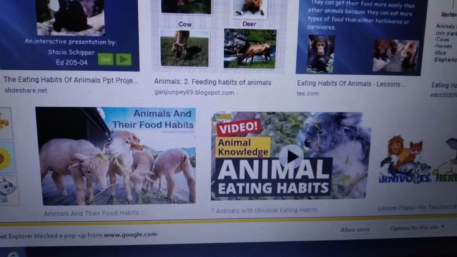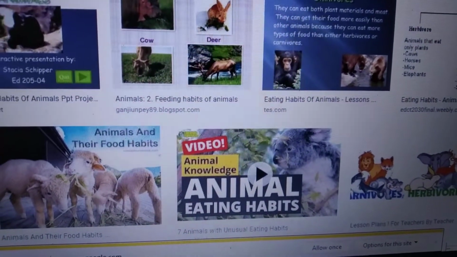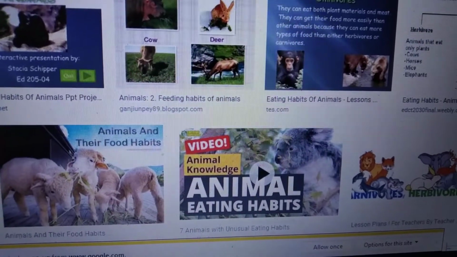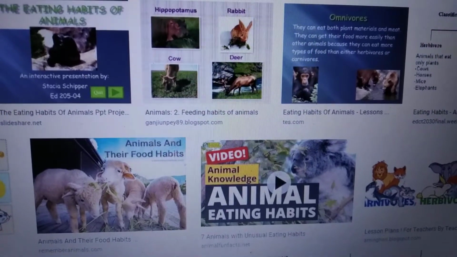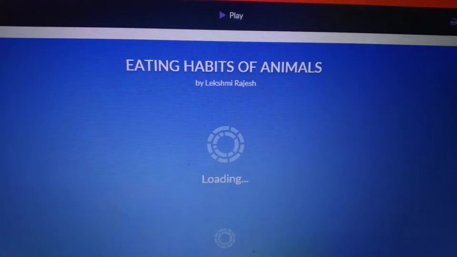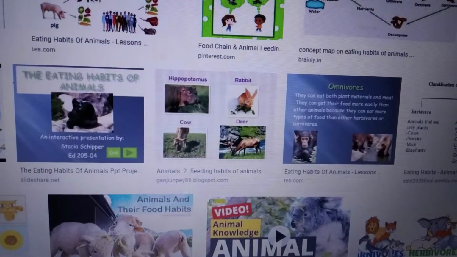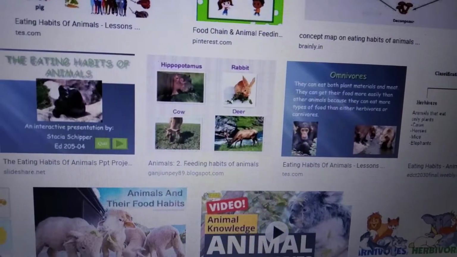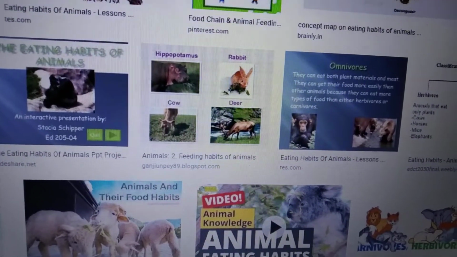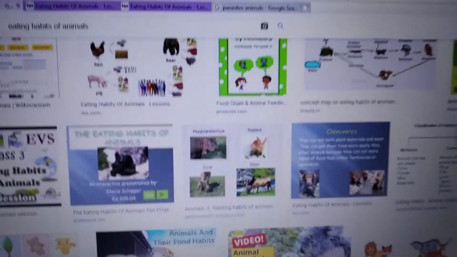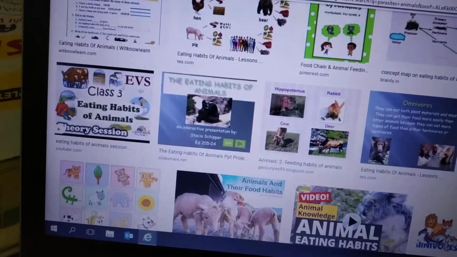Which birds will come? Vultures, hyenas, eagles. In your textbook also they have given the picture on page 206. Open 206 and see the pictures under scavengers. An eagle is eating the flesh of other animals. Those are called scavengers. So now you have an idea about herbivores, carnivores, omnivores, and also scavengers. Scavengers are those which eat the flesh of other animals, such as vultures, hyenas, and eagles.